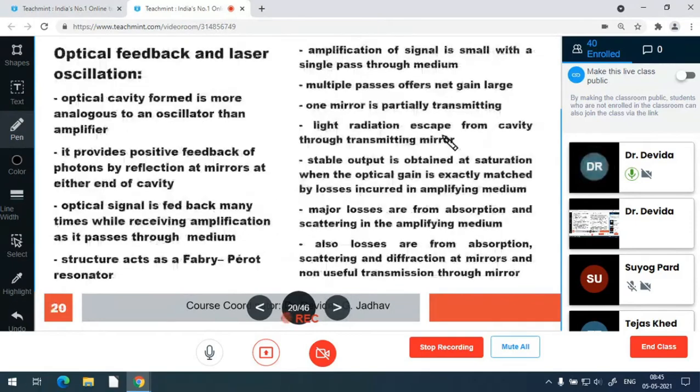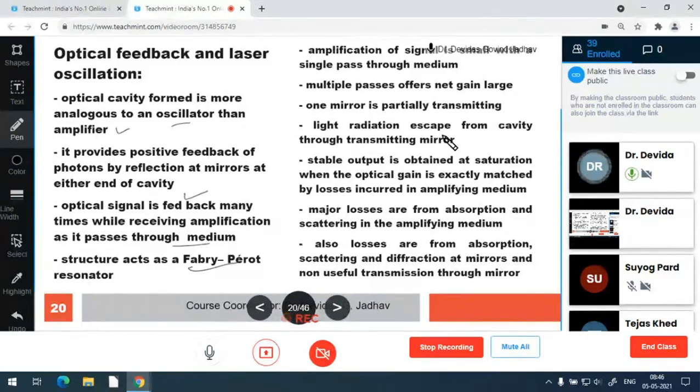This optical cavity formed is similar to an oscillator rather than an amplifier. It provides positive feedback of photons by reflection from the mirror. An optical signal is played back many times while receiving amplification as it passes through the medium. So this becomes the Fabry-Perot resonator.